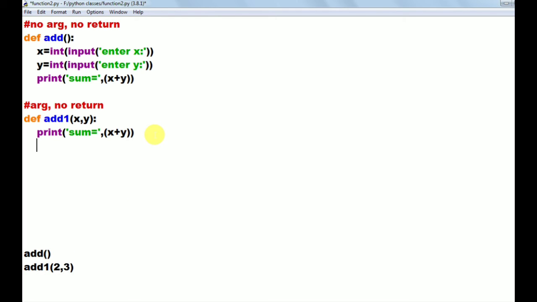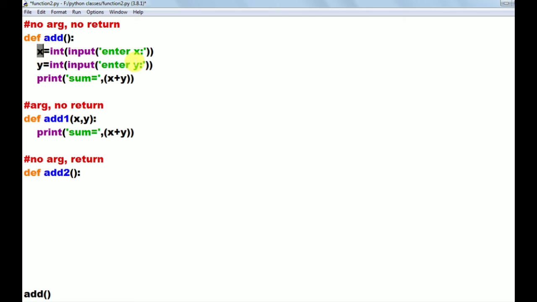I am defining the third way of defining a function, that is no argument but return. Okay, now def, I am giving the function name as add2 of no arguments, means don't take any argument. If no arguments are there, we have to read the values from keyboard.